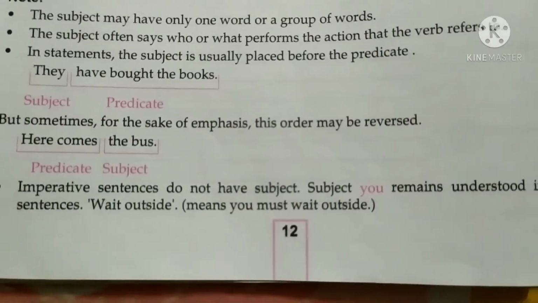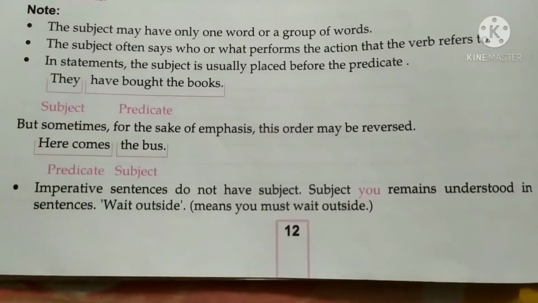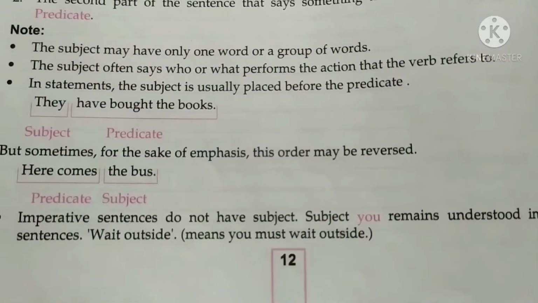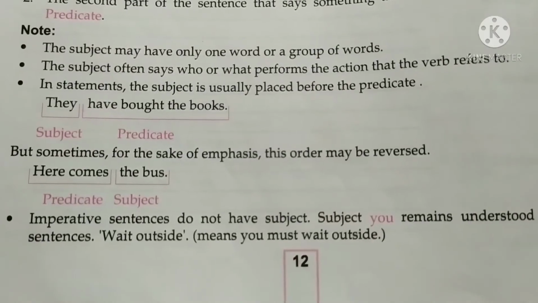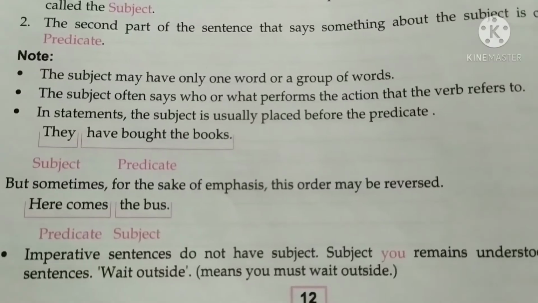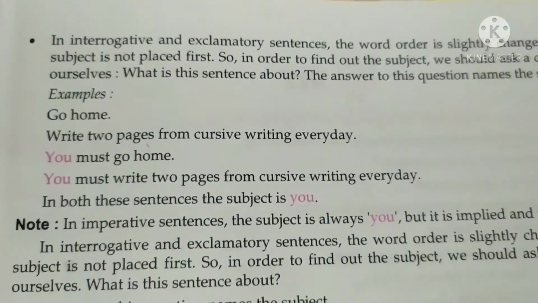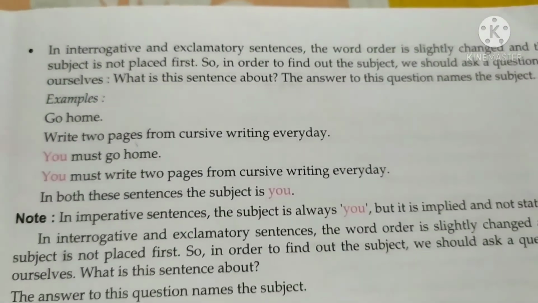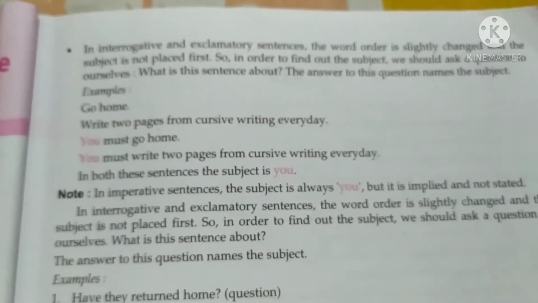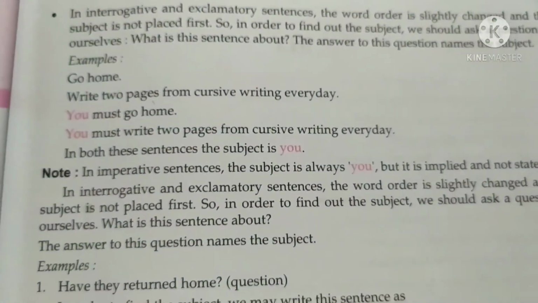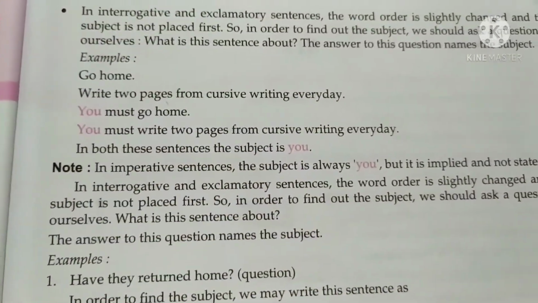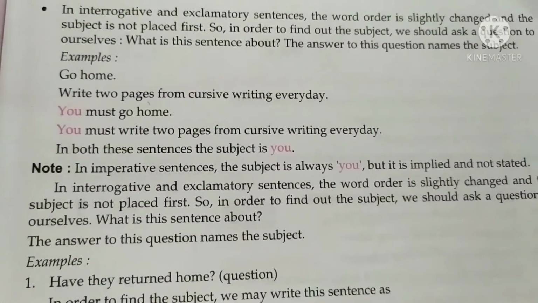Imperative sentences do not have a subject, but you remains understood in these sentences. Wait outside means you must wait outside. So whenever you say, please keep quiet, it means you are saying it to the second person you are speaking to. So second person is our you. In interrogative and exclamatory sentences, the word order is slightly changed and the subject is not placed first. So in order to find out the subject, we should ask a question to ourselves: what is the sentence about? The answer to this question